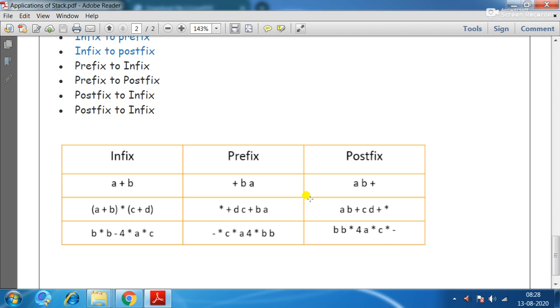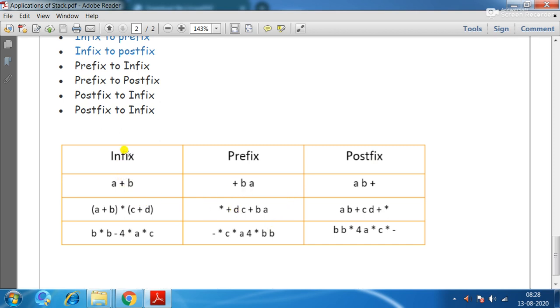So take a plus b. In this, a and b are called operands, and plus is called the operator. In the case of infix, if the operator is present in between the operands, that expression is called an infix expression. If the operator is present before the operands, then it is called prefix. If the operator is present after the operands, it is called postfix. In this way infix, prefix, and postfix are classified.